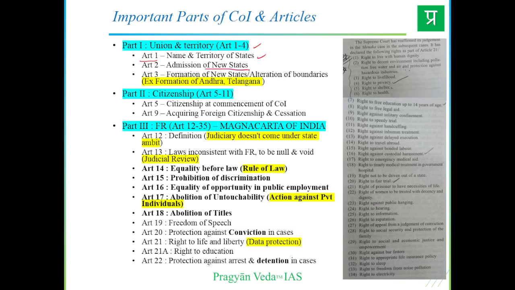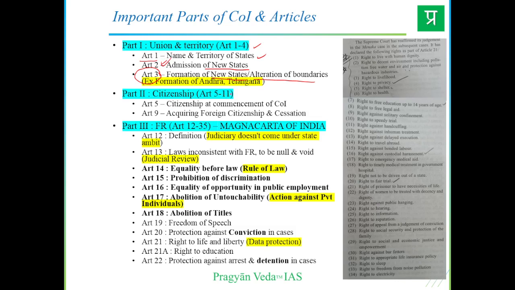Article 2 is admission of new states, and Article 3 is regarding the formation of new states or alteration of the boundaries. For example, the formation of Andhra and Telangana is attributed to this Article 3. And in future, if any other state would like to enter India, that is all to be considered within Article 2. So the provisions are there.